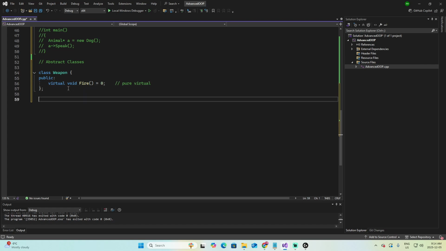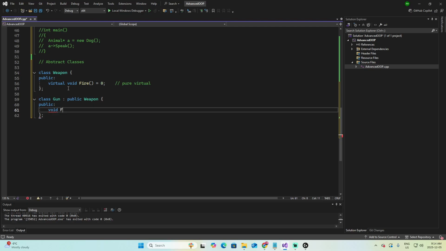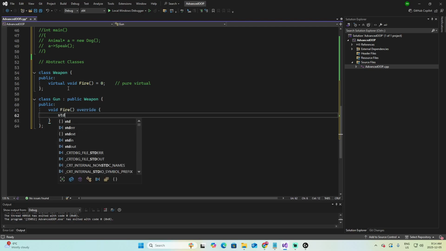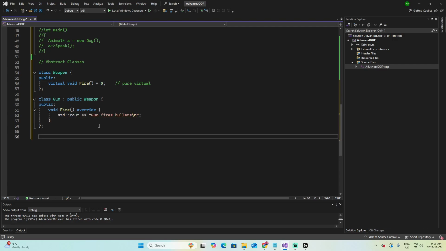Now let's add another class, which is called Gun, which is a child of Weapon. Define the public section and void fire override and std::cout "Gun fires bullets". Let's add an int main.